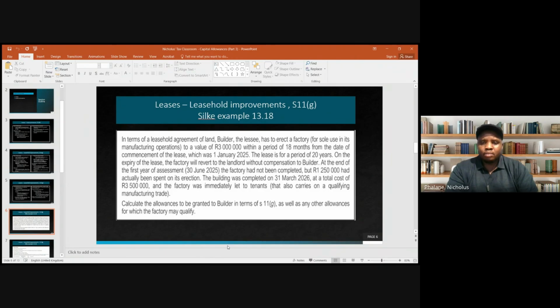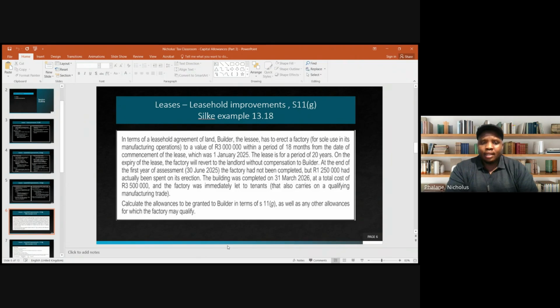So you need to be keeping track of this information. The lease period is important. The time that the improvements took to be completed is important. The amount stipulated and the amount actually spent, all these are important. All right. On the expiry of the lease, the factory will revert to the landlord without compensation to the builder.